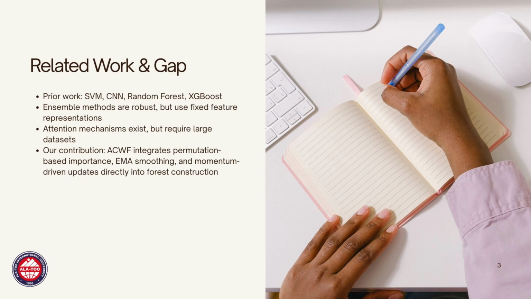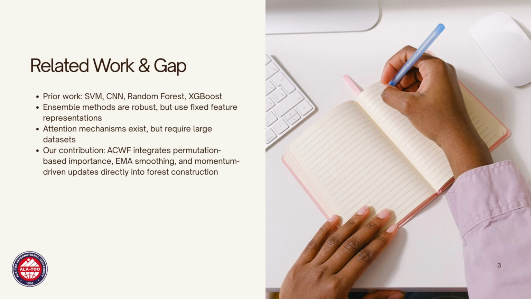Before I explain our method, let me briefly talk about what other researchers have done and why our approach is different. There are two main families of methods used for EEG classification today. First, traditional machine learning methods like support vector machines and random forests. These work well with structured data, but they treat all features equally. They don't learn which EEG channels are more important for specific seizure types.